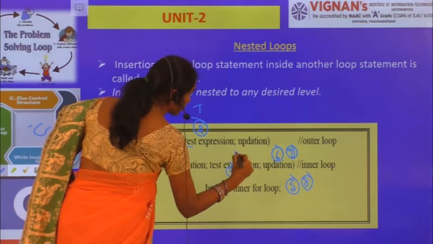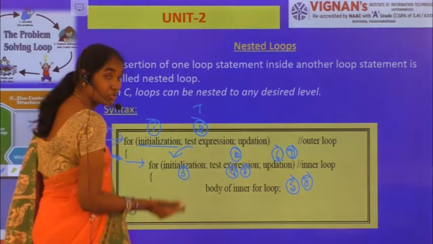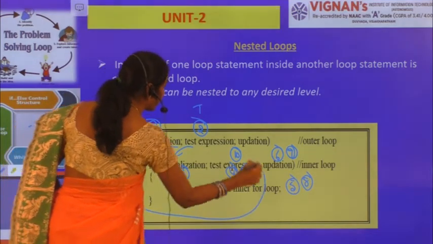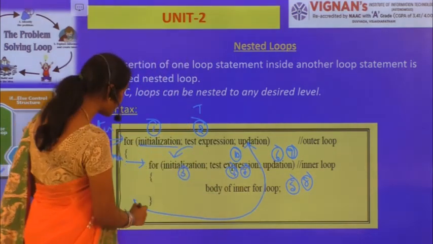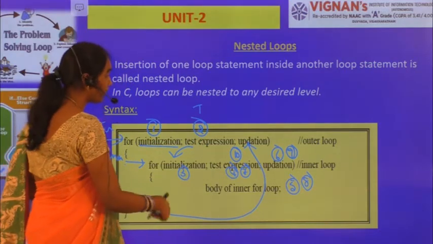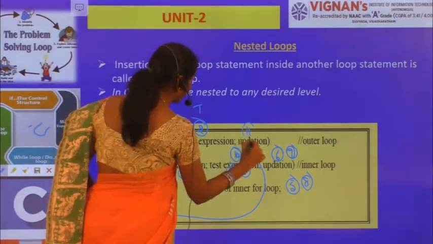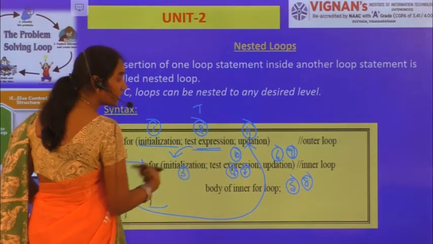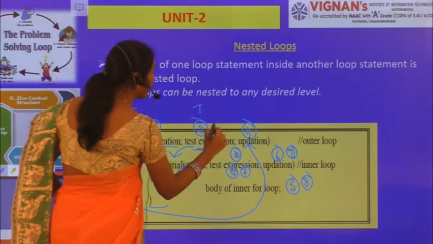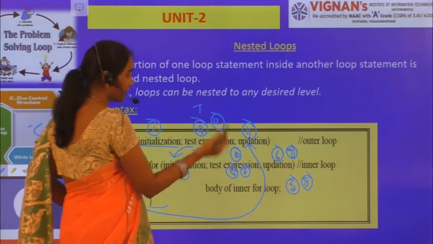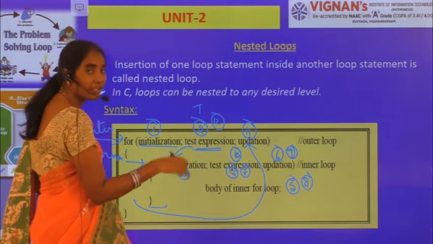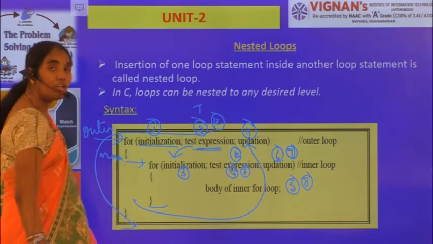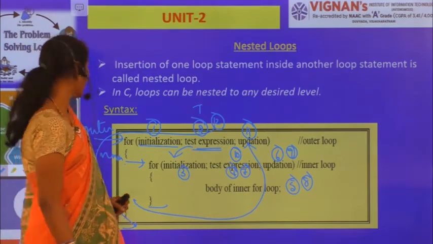Now I am checking with the condition. So for suppose here the condition evaluates to false. Let us consider, false means the control will come over here. Updation, since there are no statements after this, right? Now it will be updated. Now again I'm checking with the outer for loop condition. If this condition evaluates to true, again in the same manner the inner for loop will be executed. If the condition is false, then the control will come over here. So likewise the nested for loops will be working, right?